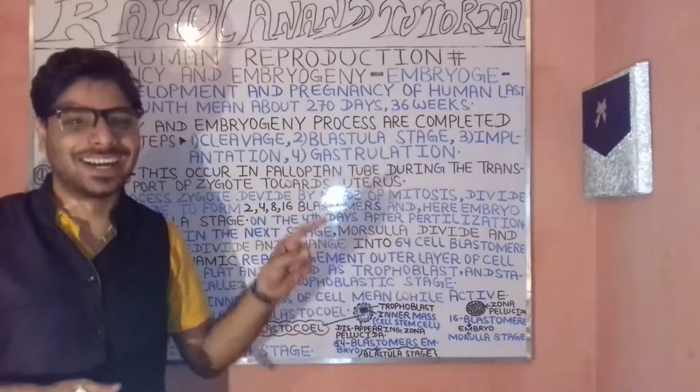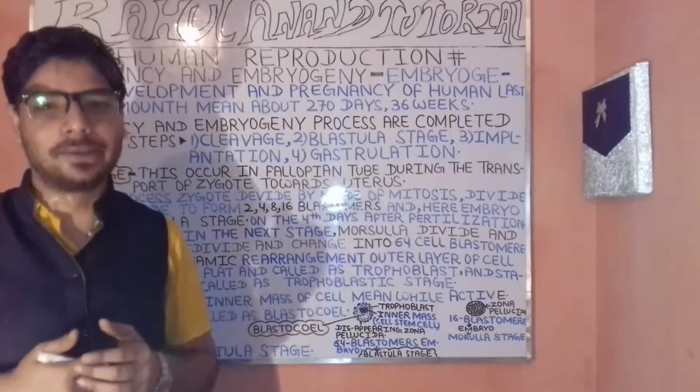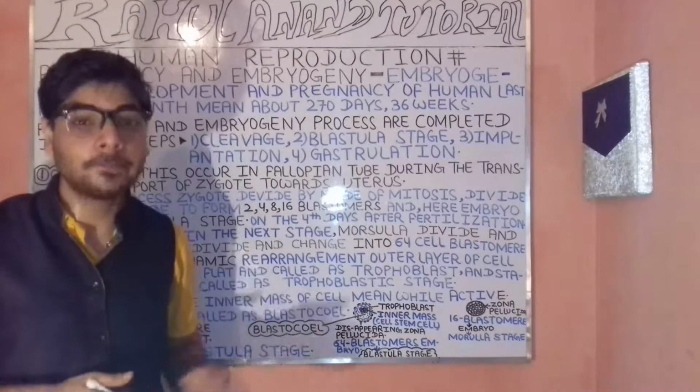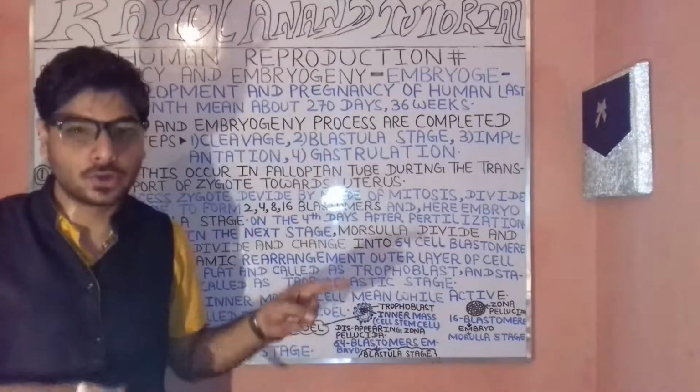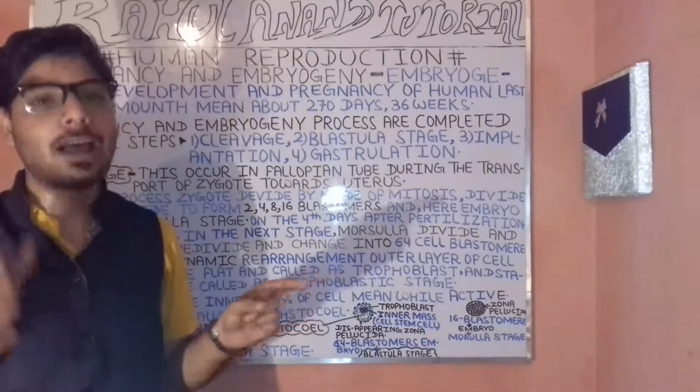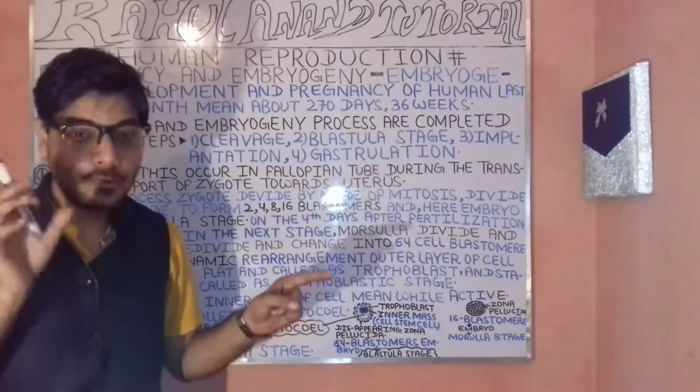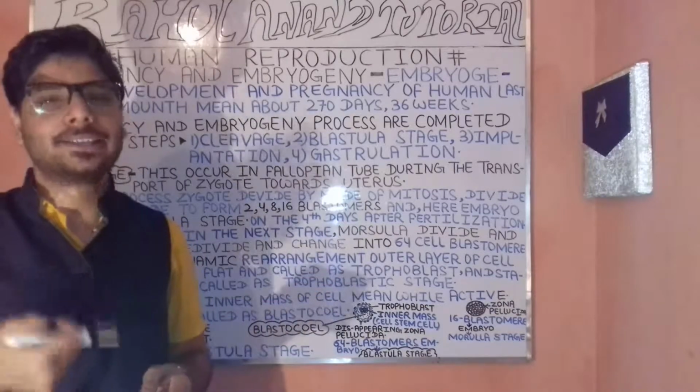So these are known as the equational division. In this case, what will be happening? Identical daughter cells will be produced from the parental one. So you are very clear about that. Often we are having these categories. Remember, we are having the spindle fibers and often the sister chromatids.